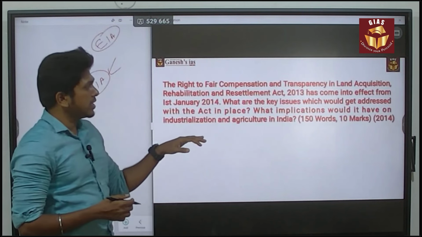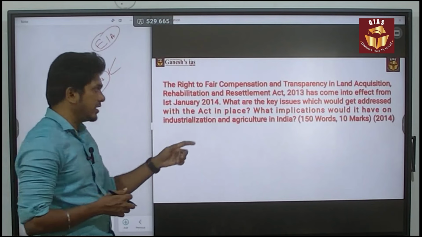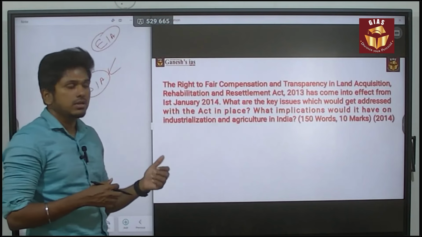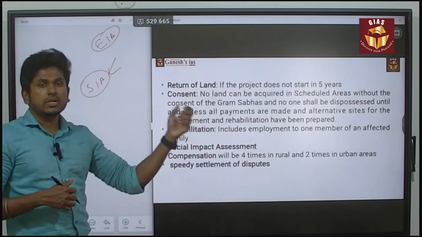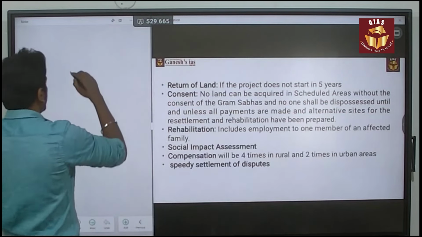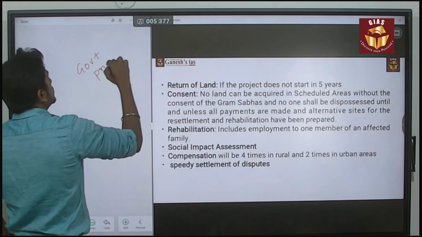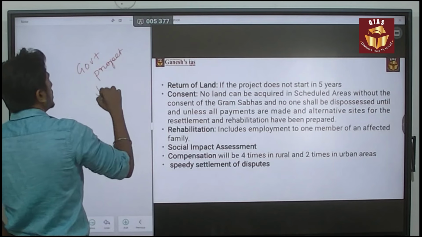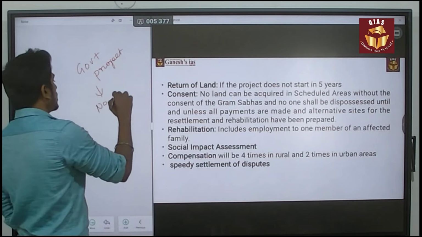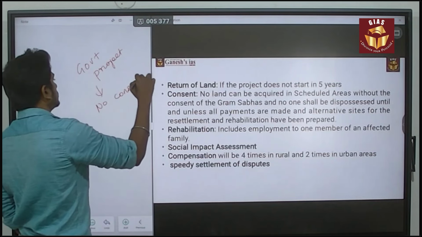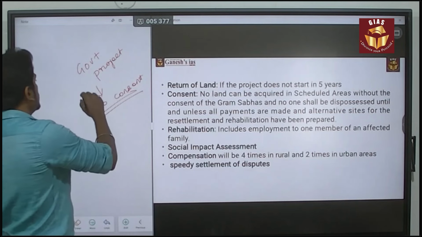But the question is also asking what implication it would have on industrialization and agriculture in India, and also what the issues are. The first major issue is about consent. If it is a government project and the land acquisition is going to be done for the government project, there will be no consent. This is the first major issue. So there is no consent.